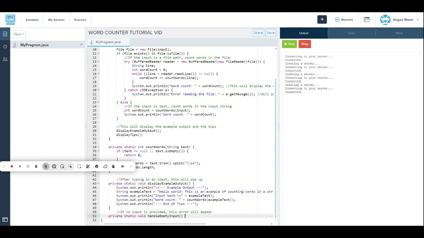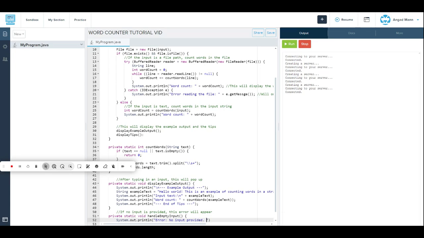Brackets, and then we do this bracket again, and under that we do System.out.println, println, not printlm. Then we do another bracket with quotation marks, and I'll say Error: No input provided.